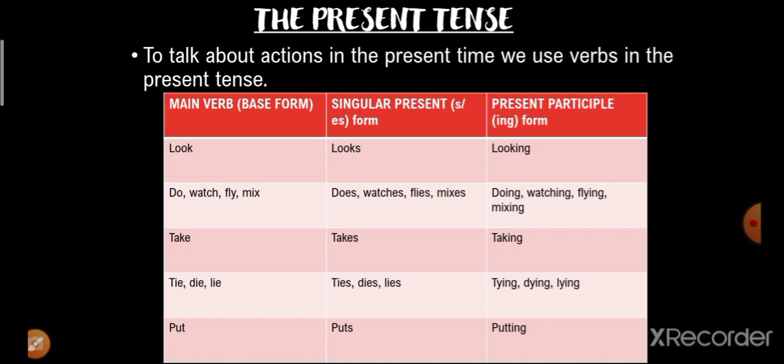Do, does, doing. Watch, watches, watching. Fly, flies, flying. Mix, mixes, mixing. Take, takes, taking. Tie, ties. Die, dies. Lie, lies. Similarly, tying, dying, and lying. Put, puts, and putting. This is how we change the base form into singular present and present participle.